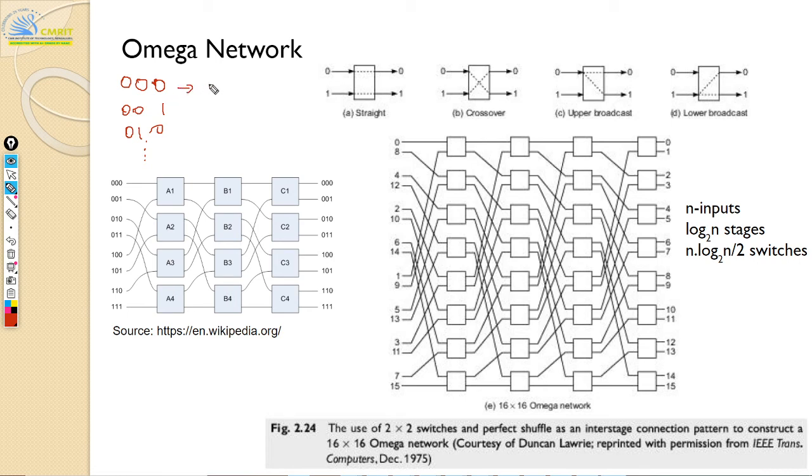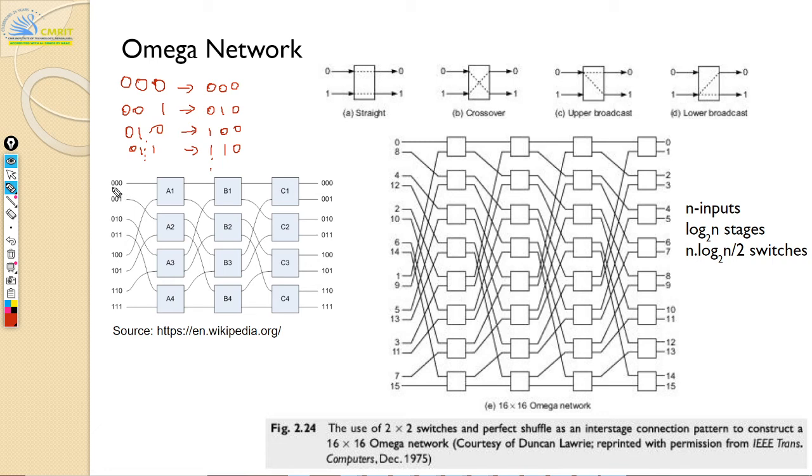So 000 goes to 000 because there's nothing to shift. 001 becomes 010. 010 becomes 100. 011 becomes 110, and so on. This is called perfect shuffle. There's also inverse perfect shuffle, which shifts one bit to the right. But the Omega network is formed by doing a perfect shuffle.